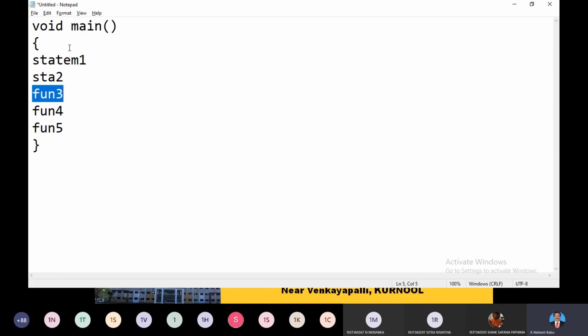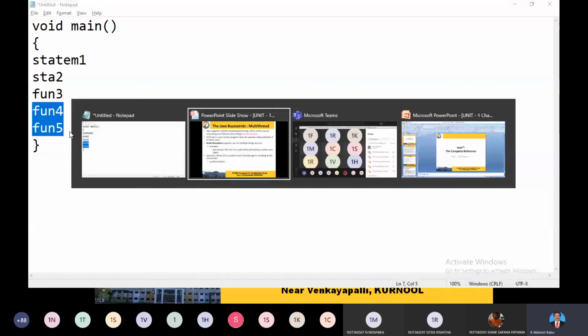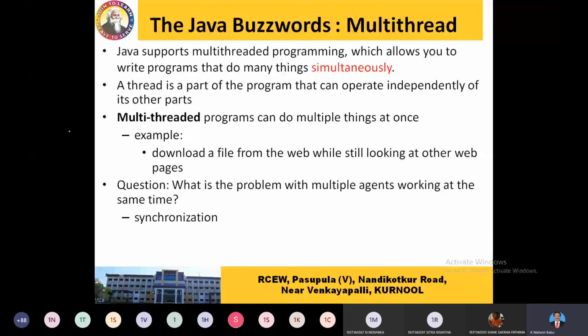Coming to Java, if this particular function is asking or waiting for user input, the remaining part of the program is going to be executed by different threads. That's the main advantage of the multi-threading concept here. So a thread, in the sense, is a minute part of a process that can eventually execute the remaining part of the program. So 2 or 3 threads we can generate by means of the Thread class or the Runnable interface. We have 2 ways to create a thread.